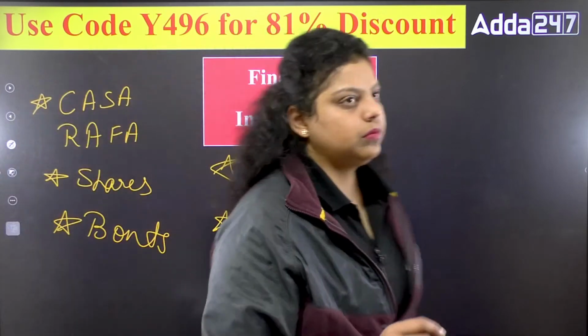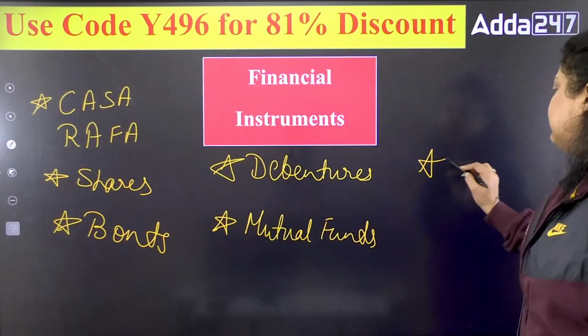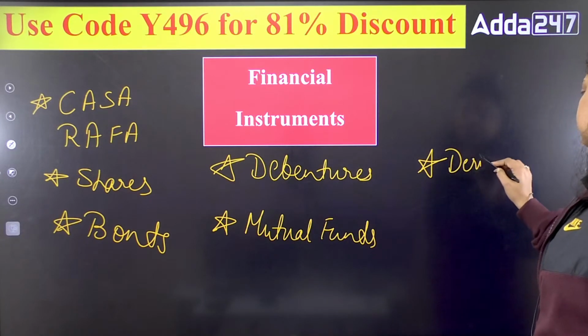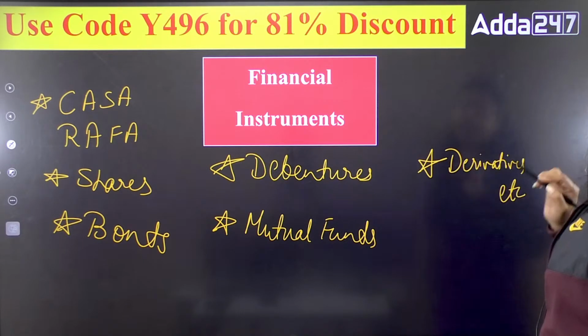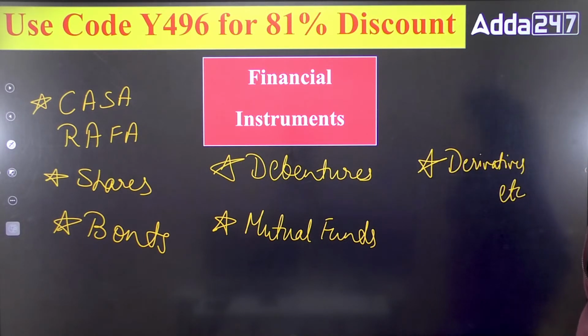Apart from that, next we have derivatives, etc. So all these are the financial instruments which can be used to exchange funds among the persons who have surplus money and the persons who have deficit of money. Okay, these are all the instruments. Now don't worry if you don't know any of these instruments, we are going to discuss that in detail.